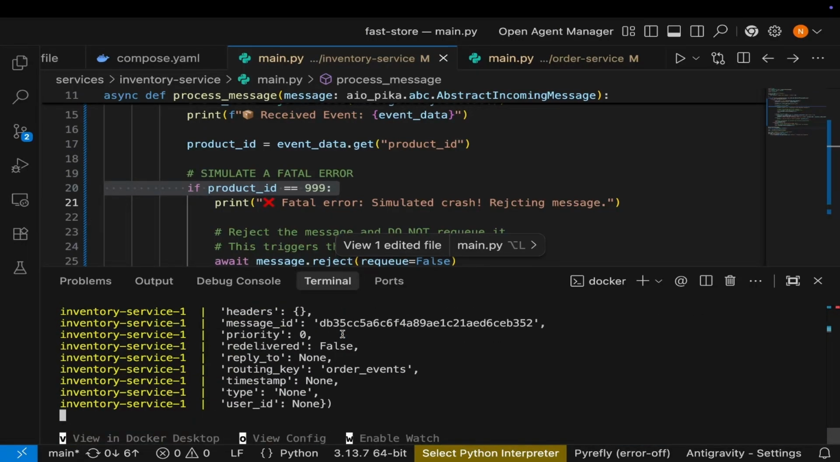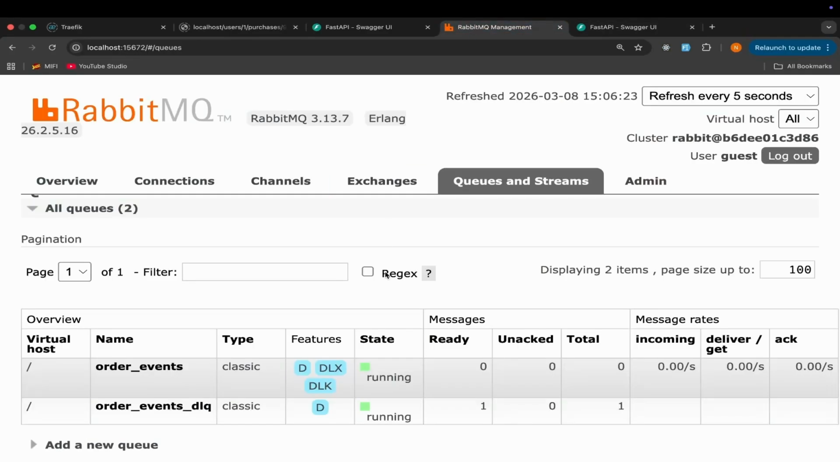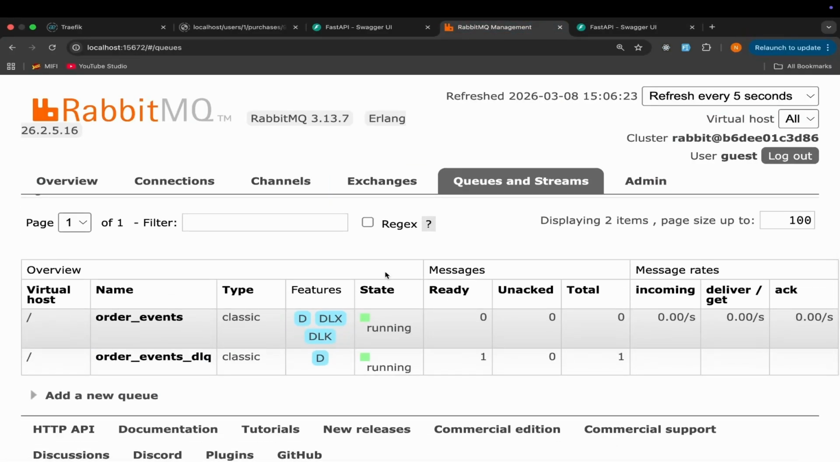Let's go to the RabbitMQ dashboard. So here, if you look at the dashboard, the order events DLQ, we still have one order which wasn't deleted. Okay, so it is sitting safely inside the dead letter queue. No data was lost. Our engineers can inspect it later.